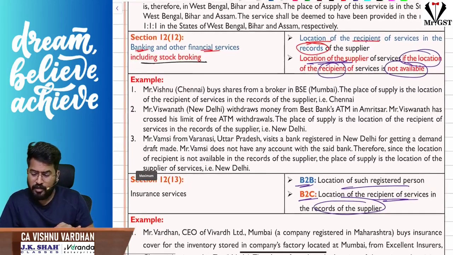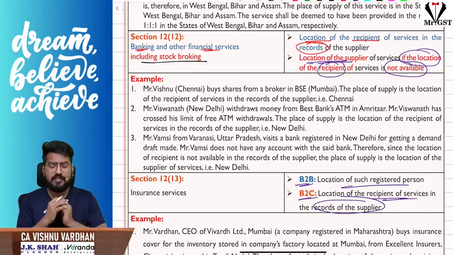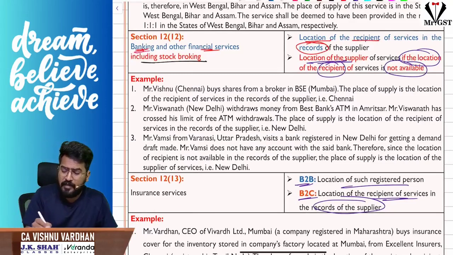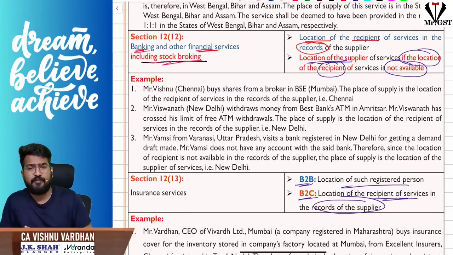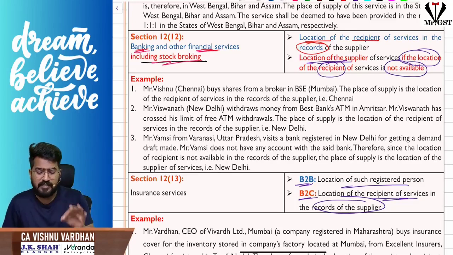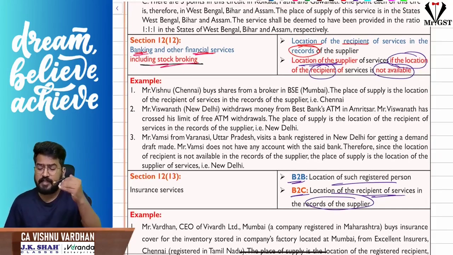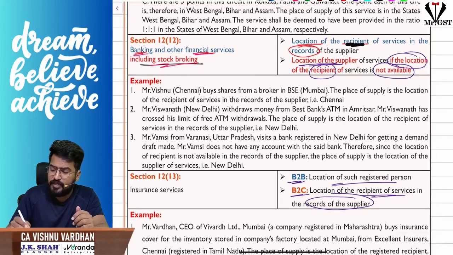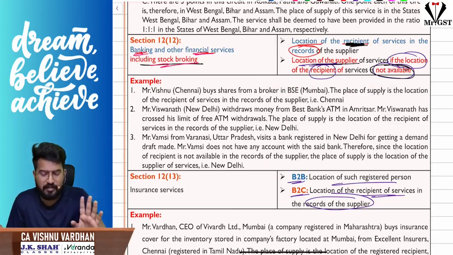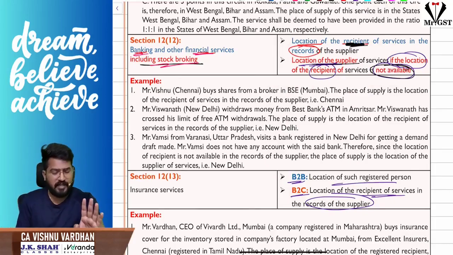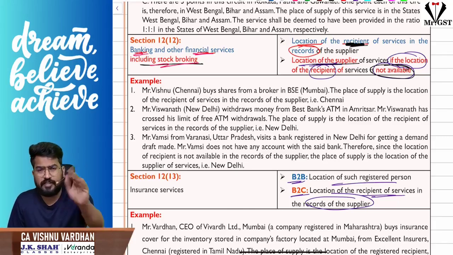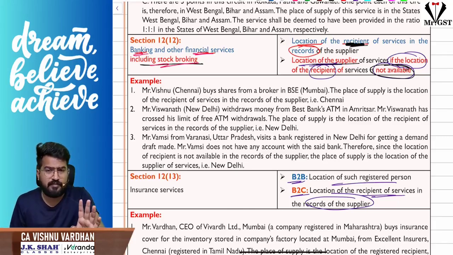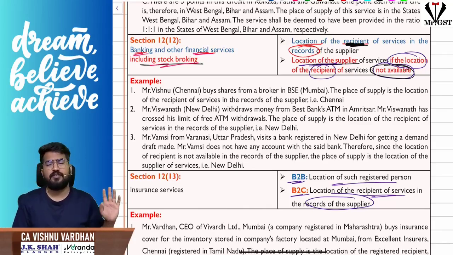Next, section 12 subsection 12. What does 12 subsection 12 say? It says, sir, for banking or financial services including stockbroking, what is the place of supply? Please understand, the interesting part here is, if the recipient address is available, then that recipient address will be taken. If the recipient address is not available, then the supplier address will be taken. Simple. I repeat, for financial services, banking services, including stockbroking, if the address of the recipient is available, take that as the place of supply. If the address of the recipient is not available, the supplier address only will be taken as the place of supply.